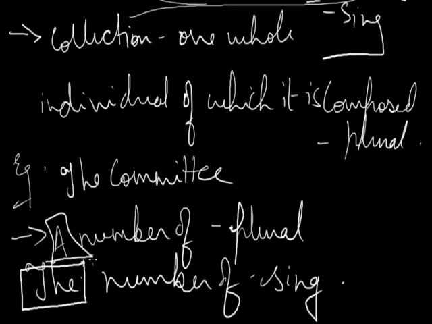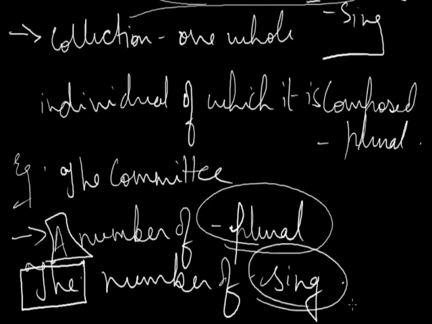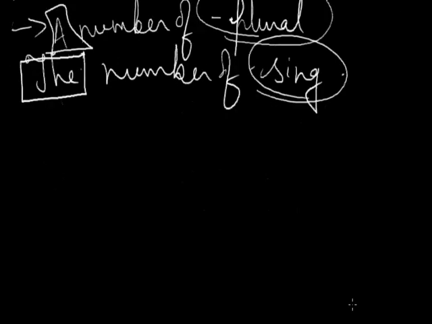For example, a number of accidents were reported in the newspaper. Accident is something which is countable, so the verb which we have taken is were, plural. If a sentence starts with "the number of", the verb will be singular. For example, the number of dropouts was quite less. Here the verb we have taken is singular.